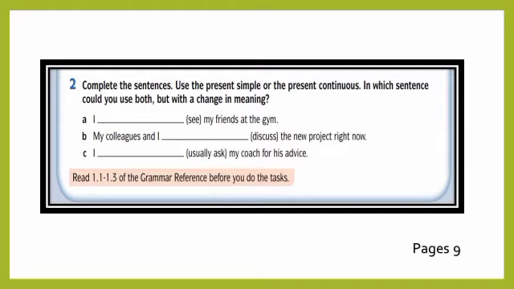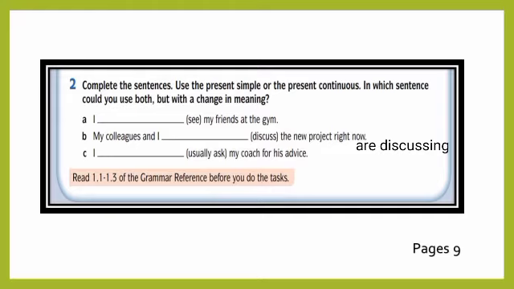Alright, for example here, see here, I see my friends at the gym. Right, I'm seeing my friends at the gym. Here, my colleagues and I are discussing the new project right now.